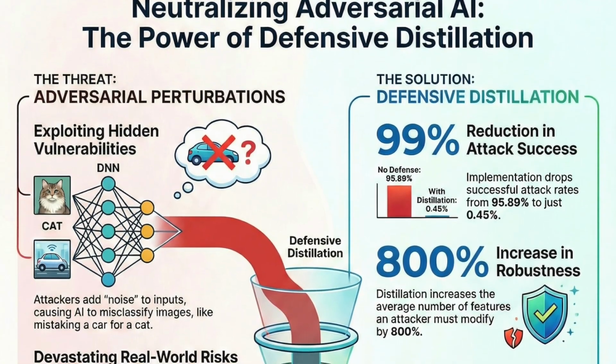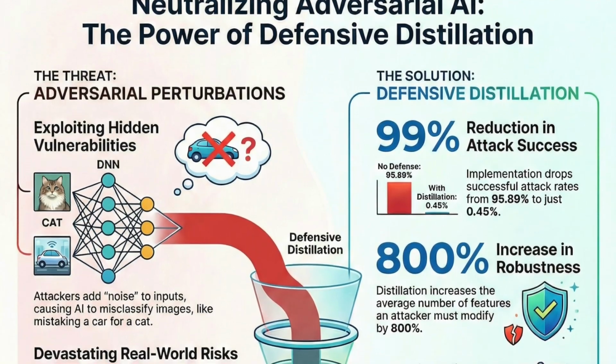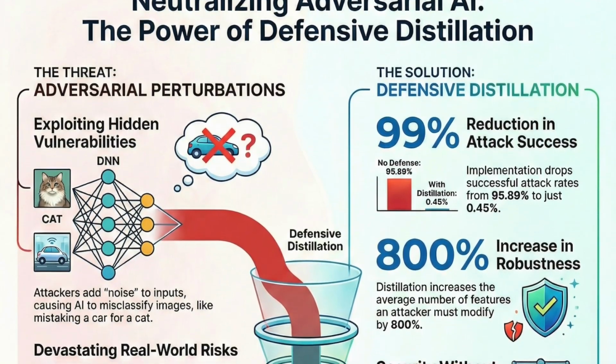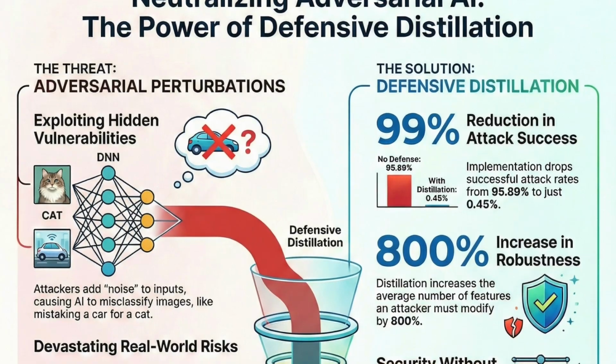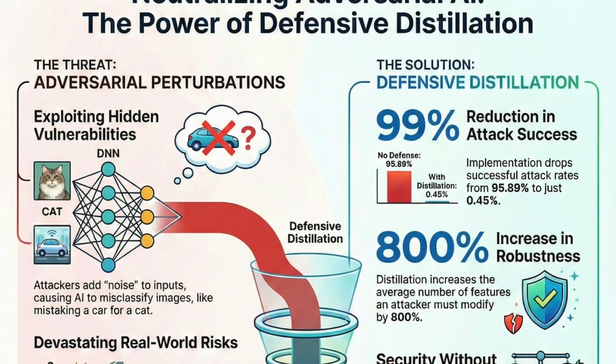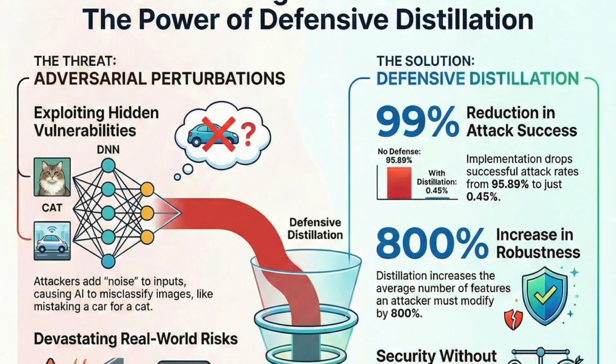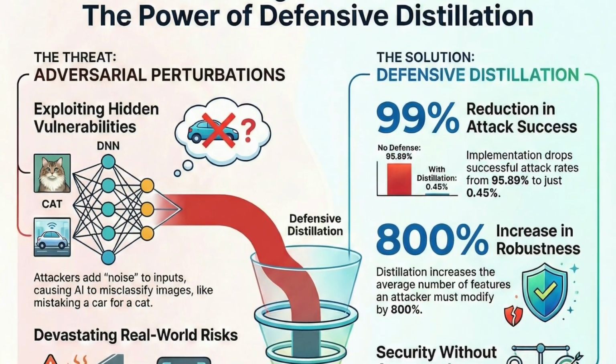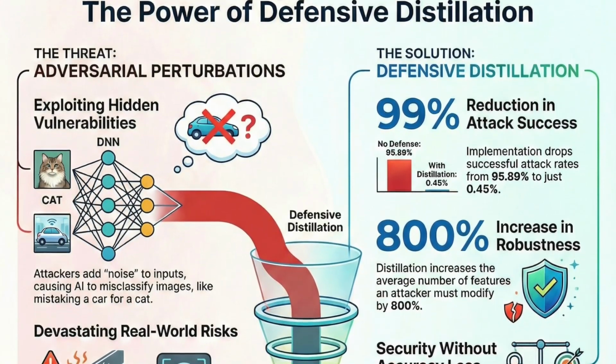But to the machine, it's now a gibbon. And not just a gibbon. It is 99.3% confident that it's looking at a gibbon. That is the classic and frankly terrifying panda-to-gibbon example from the Goodfellow and Jaha research. And it perfectly sets the stage for what we are unpacking today.